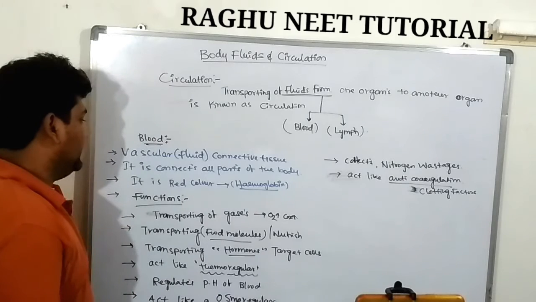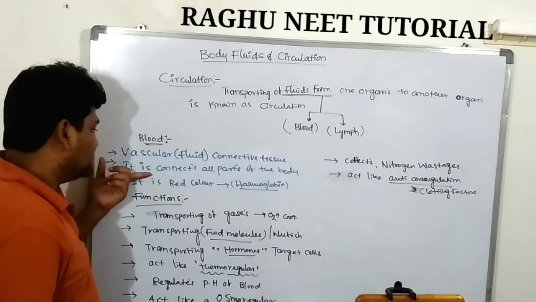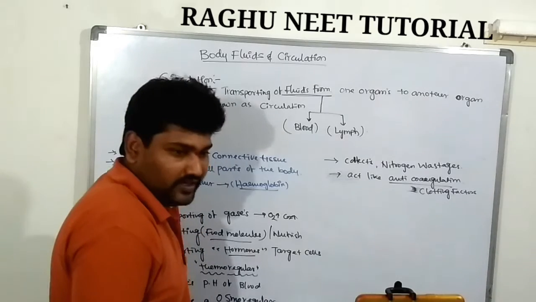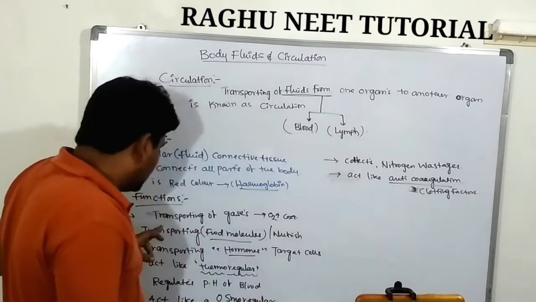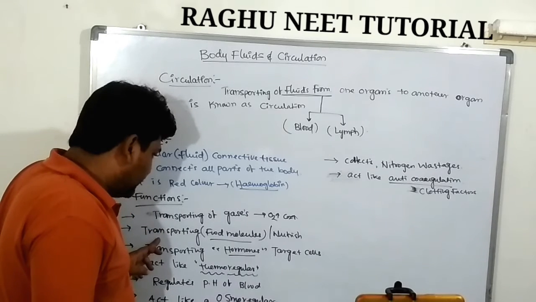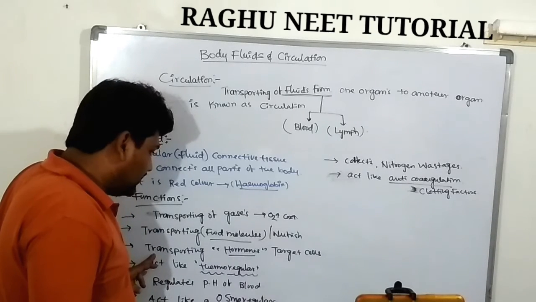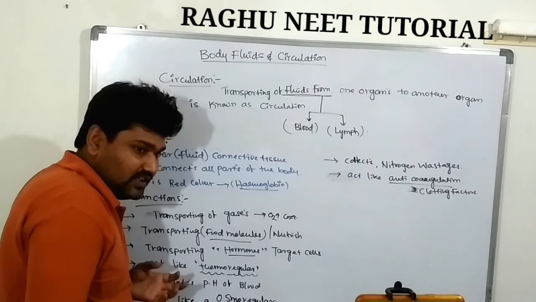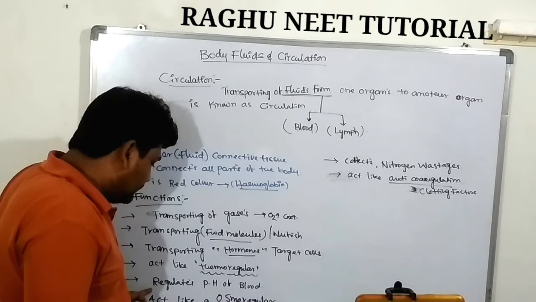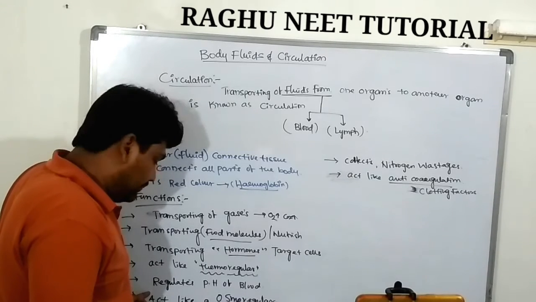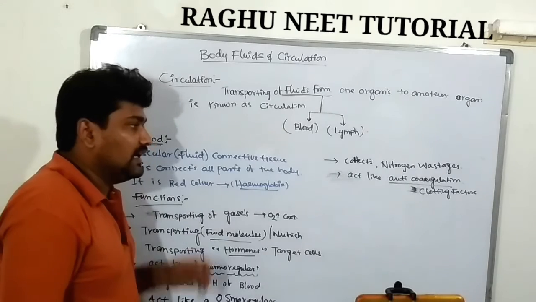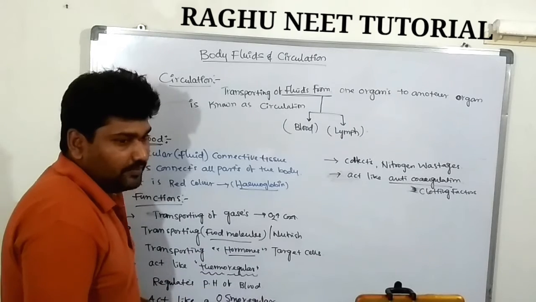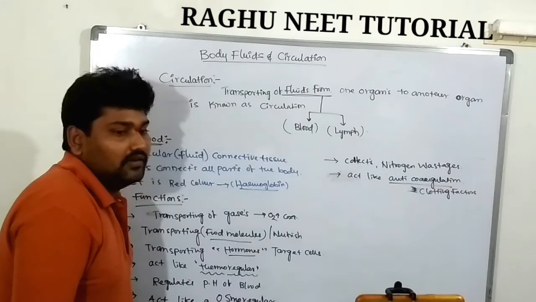The first one, what is blood? Blood is one of the vascular connective tissues. It connects all parts of the body. It is red in color due to the presence of hemoglobin. What is the function? It transports gases and food molecules for nourishment, and hormones to the target cells for the maturation and development of that particular organ. It acts like a thermoregulator, regulates pH, acts like an osmoregulator, collects nitrogenous wastes, and acts as an anticoagulant. Are you clear? So this is the information about blood and its functions.